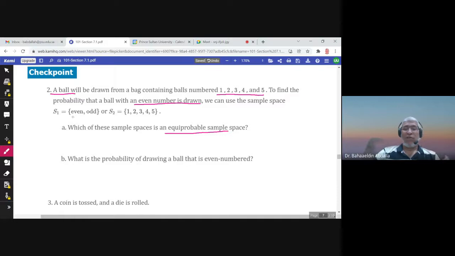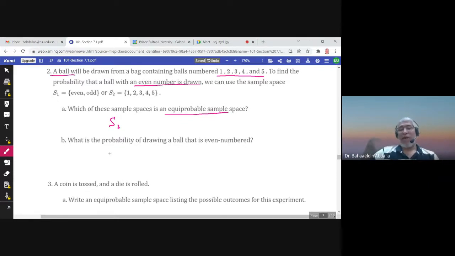So the probability of even is 2 over 5. The probability of odd is 3 over 5. In this case, this sample space is not equiprobable. But S2 is equiprobable because the probability of selecting any number is 1 over 5. What is the probability of drawing a ball that's even numbered? We have seen we have 2 even balls over 5, the total number of balls.